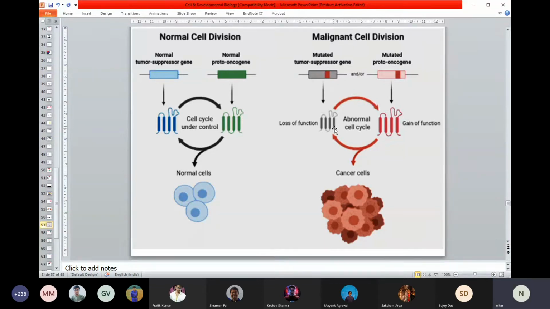But it's not always that a mutation will cause a problem. Only in extreme circumstances will it happen. Sometimes mutations just cannot cause any problem. Or sometimes a mutation will cause a problem, but we know that your body will be able to deal with that. Okay, that error can be corrected. Even if a mutant protein product is produced, that still can be corrected. It is only in extraordinary circumstances that these things happen.